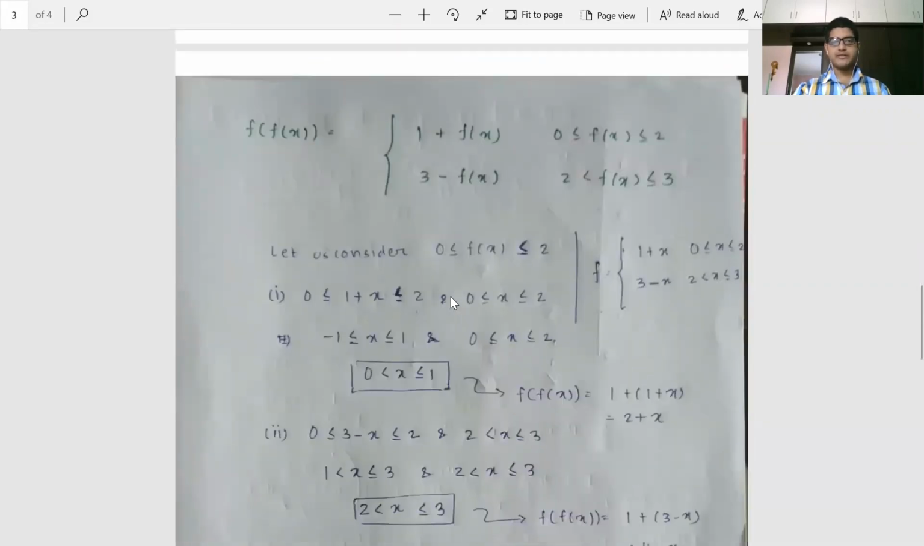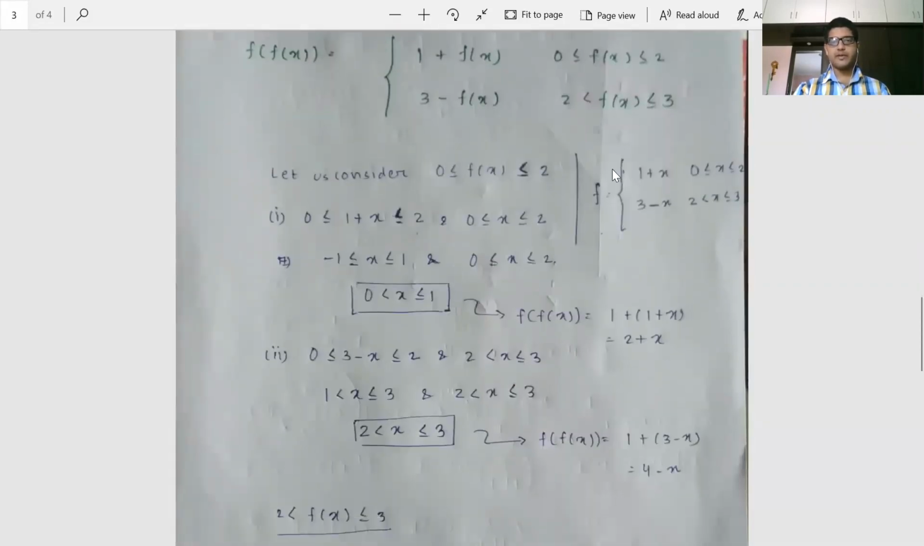So the question was, f(x) was given to be 1 plus x when x belongs to [0, 2], closed, and 3 minus x when x belongs to (2, 3], open and closed. So let us see what is f(f(x)). f(f(x)) is going to be this, simply putting the value of f(x) instead of x: 1 plus f(x) when f(x) belongs to [0, 2], and 3 minus f(x) when f(x) belongs to (2, 3]. Clear?